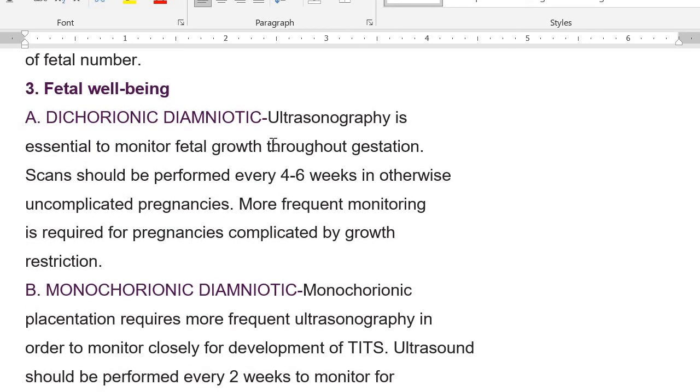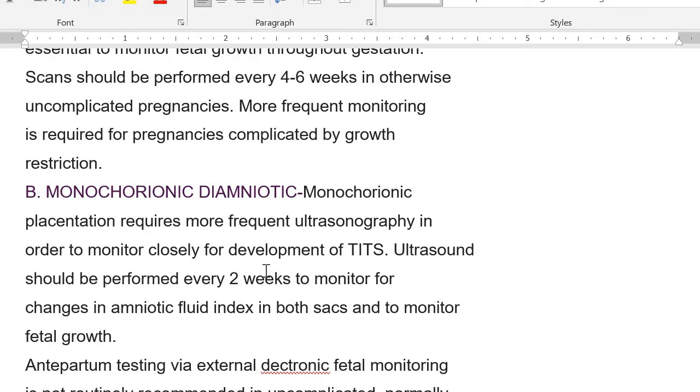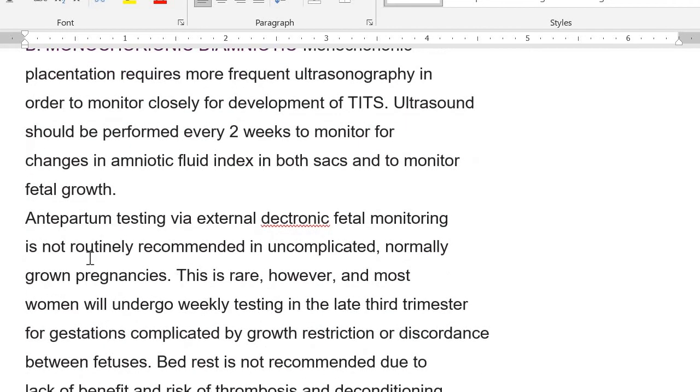In dichorionic diamniotic twins, ultrasonography is essential to monitor fetal growth, as in singletons, and the scans should be performed every 4 to 6 weeks in otherwise uncomplicated pregnancies. More frequent monitoring is required for pregnancies complicated by growth restriction. Monochorionic diamniotic pregnancies require more frequent ultrasonography to monitor closely for the development of twin-to-twin transfusion syndrome. Ultrasound should be performed every 2 weeks to monitor for changes in the amniotic fluid index in both sacs and to monitor fetal growth.